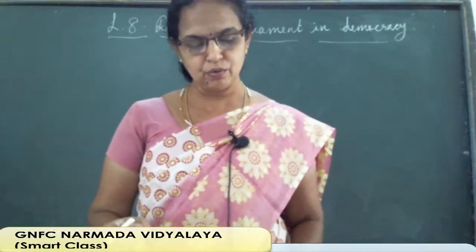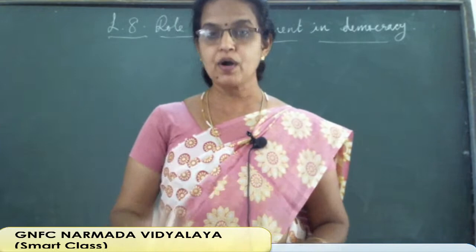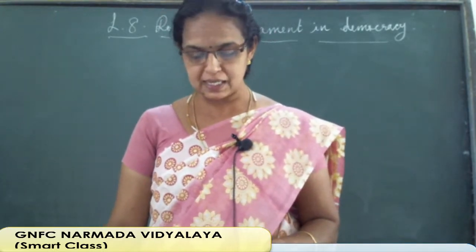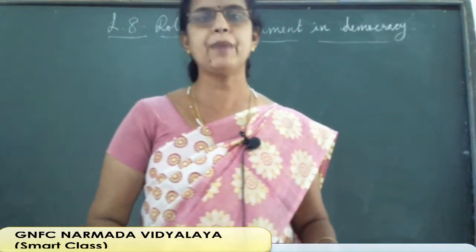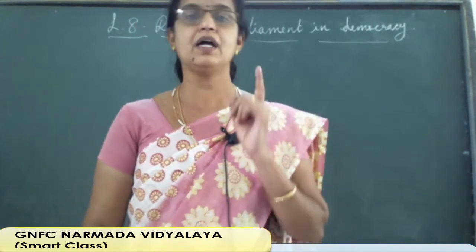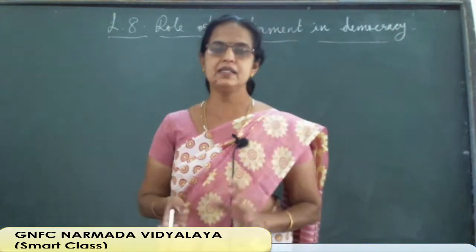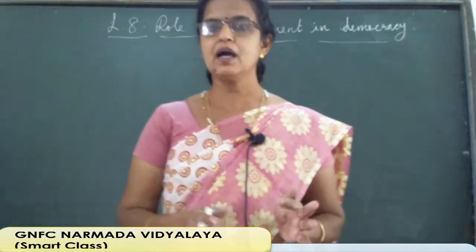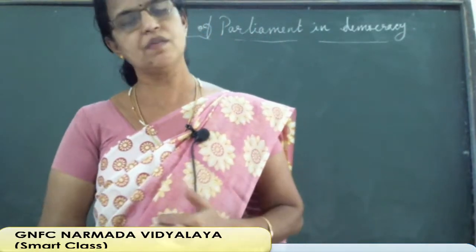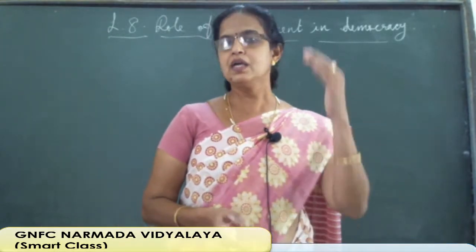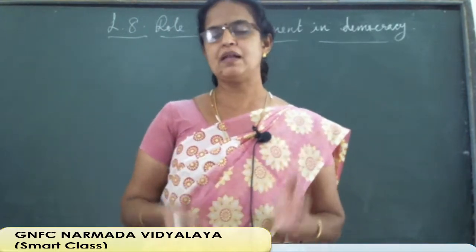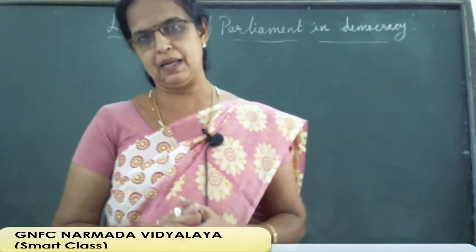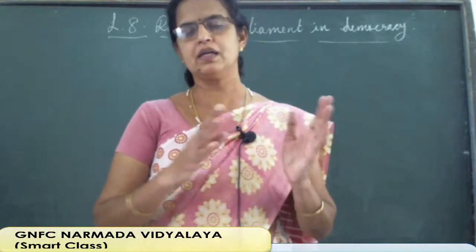The Prime Minister is known as the head of the ruling party. Last class we saw that the Prime Minister of India is the head of the ruling party. So that is his power. He is the head of the ruling party. He can decide what the party is going to do for the welfare of the people. So the Prime Minister has to give complete welfare activities to the public in all related areas.